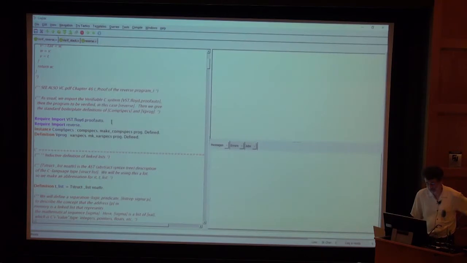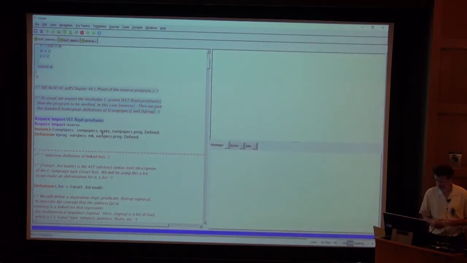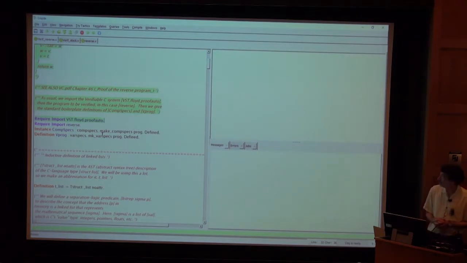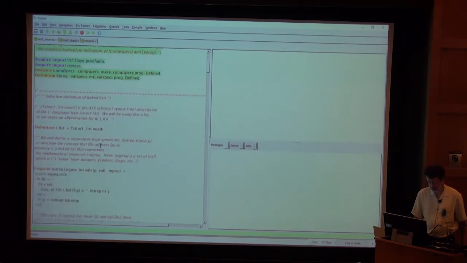Okay, so let's do a proof. Step 1, we import the VST Floyd proof automation system and program logic. So that line always looks the same in your VST verifications. Second, let's import the parsed abstract syntax tree of the program we're going to verify. That was in reverse.v, so we'll import reverse. And the next two lines always look exactly the same. Let's let Coq compute some things about the struct definitions and the global variables of that function.